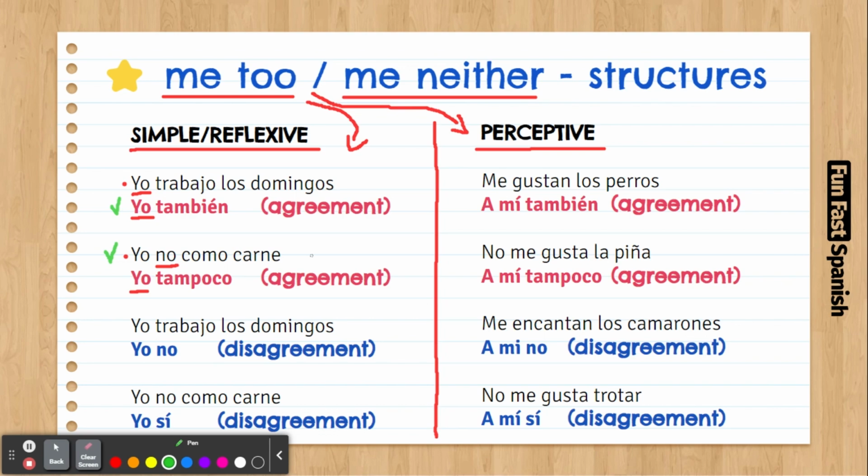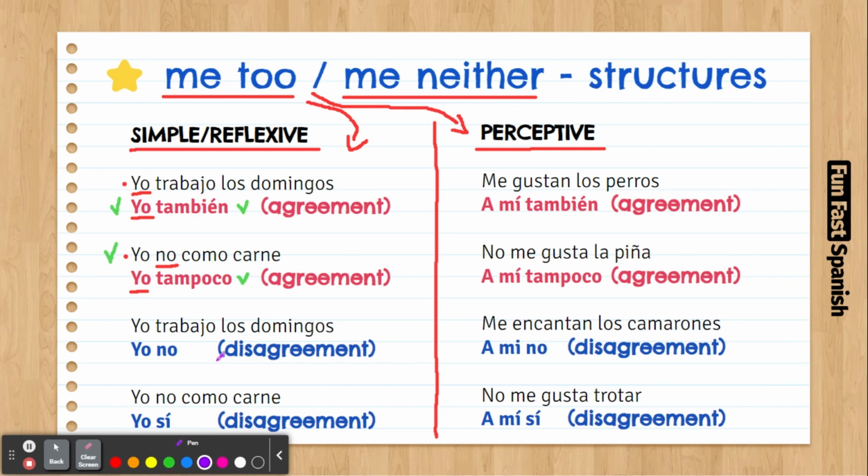You cannot say "me too" because I don't eat meat is negative. So I don't eat meat, neither do I. So that's what we do in Spanish. Yo no como carne, yo tampoco. So remember, yo también is only for positive statements, and yo tampoco is to agree when you have a negative statement.